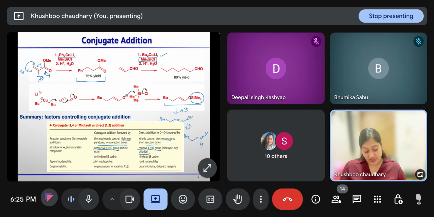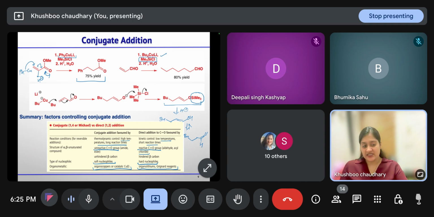Soft nucleophiles undergo 1,4 addition, and hard nucleophiles undergo 1,2 addition. Organocopper reagents will undergo 1,4 addition, and Grignards or organolithium compounds will undergo 1,2 addition. So this is the summary.